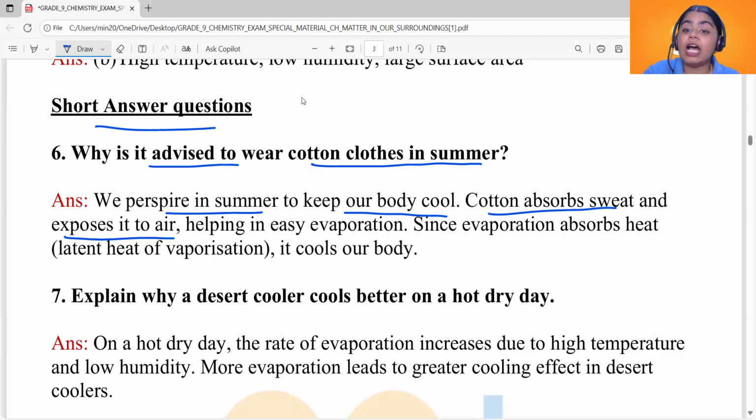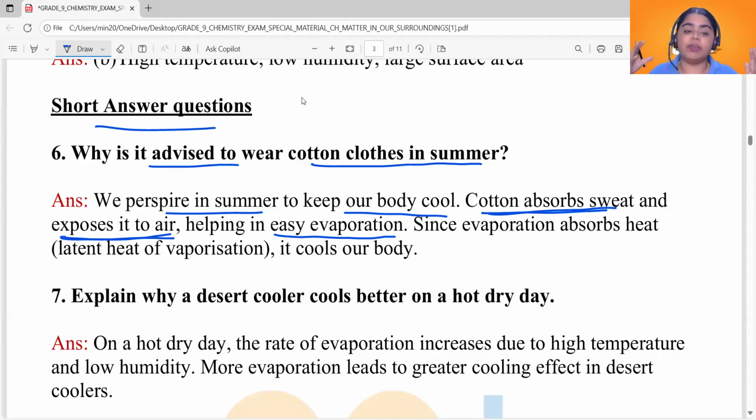So you can say cotton absorbs sweat and exposes it to air, basically acting as a medium to absorb sweat from our body and expose it to air so that it can easily get evaporated to the air, helping in easy evaporation. Okay, what did we just say?